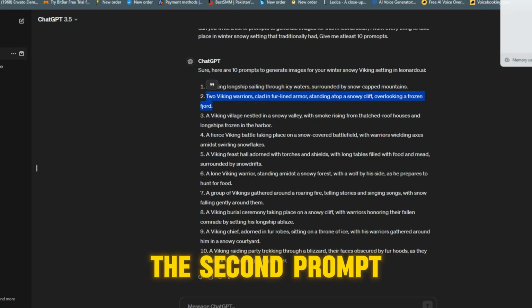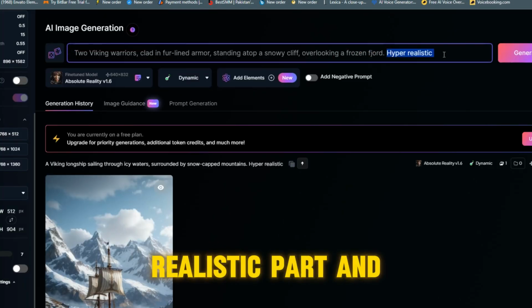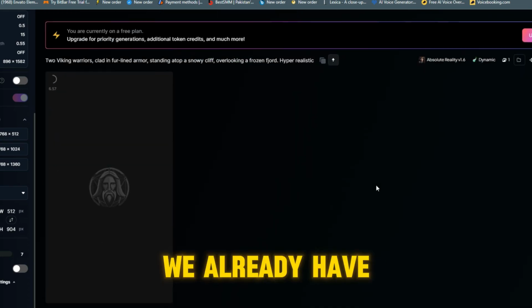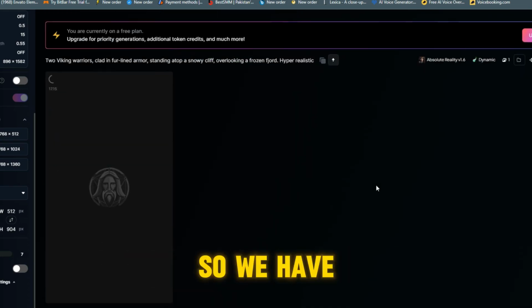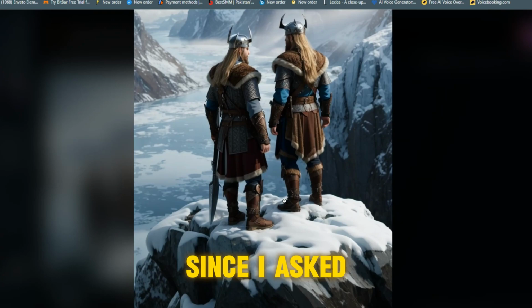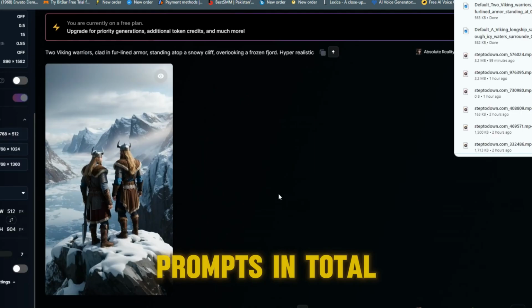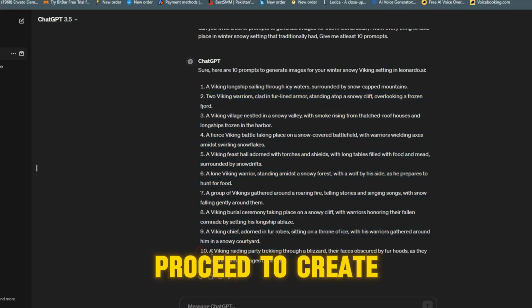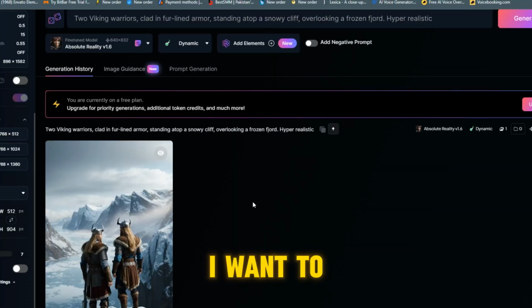And now get the second prompt. Add the hyper-realistic part and hit generate. We already have 2 images generated, so we have about 8 remaining, since I asked ChatGPT to provide me with 10 prompts in total.